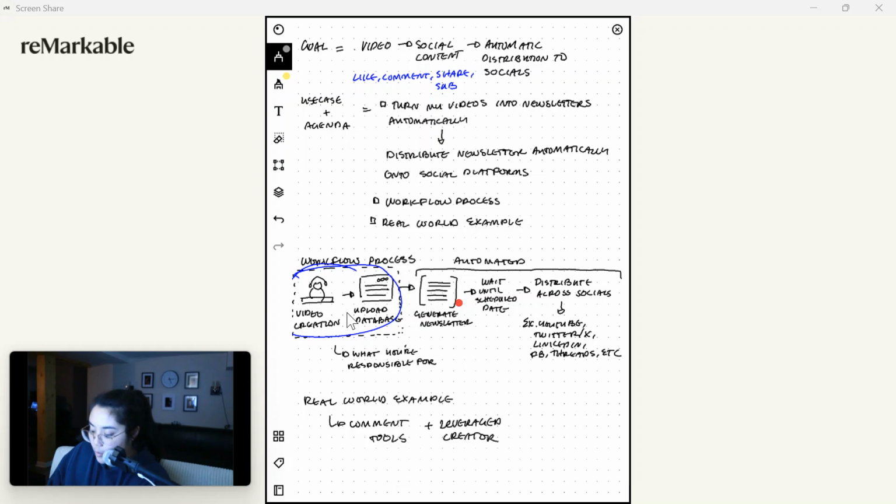And then, once certain parameters are set and ready to go, I have automation triggers that generate the newsletter or the social content for me, based on the content template that I'm using. And then it will wait until the scheduled date is ready to go. And maybe in here, once it's done generating, I review it. It actually does a really good job. And then, when the scheduled date is ready to go, it will distribute across social media.